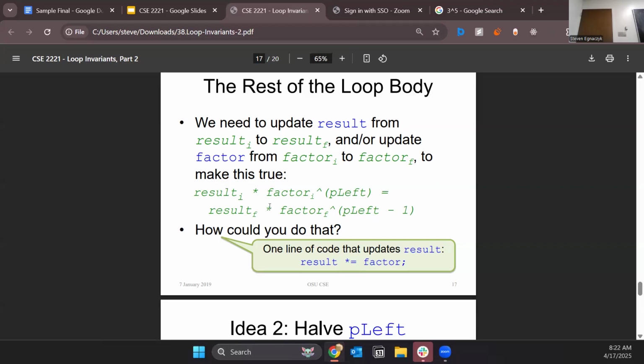Is our loop invariant still holding? Is 243 times 3.0 to the power of 0 equal to 243? Yes, so our loop invariant holds again. So now we have that result is equal to 243, factor is equal to 3.0, and P left is equal to 0.